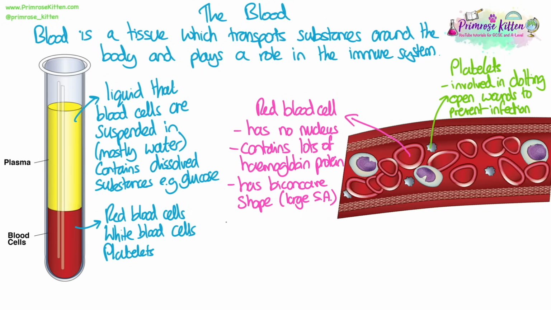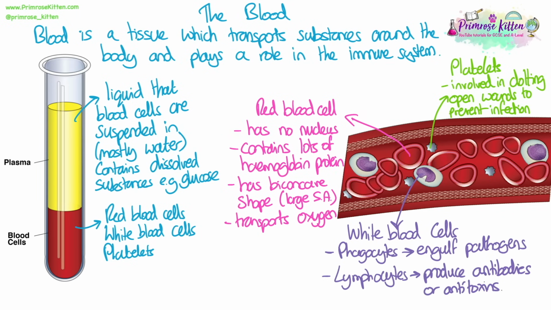Red blood cells are specialised cells because they have no nucleus. They contain lots of the haemoglobin protein, which is the red coloured protein that binds oxygen. They have a biconcave shape, which gives them a large surface area to increase diffusion of gases into and out of the cells. And their job is to transport oxygen to and from cells.